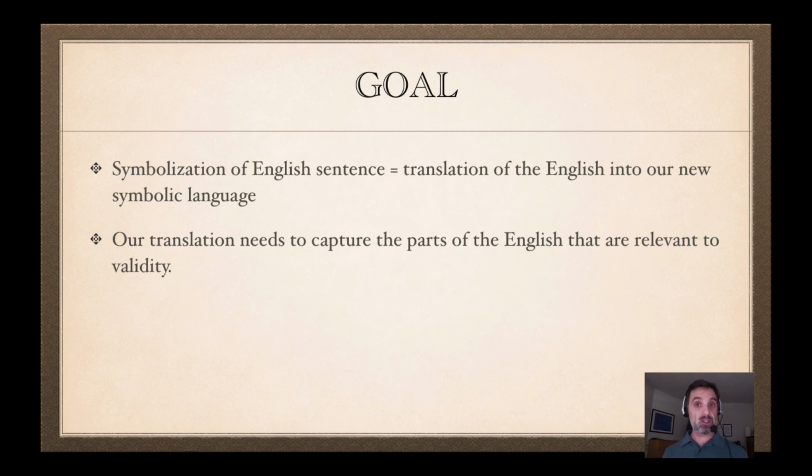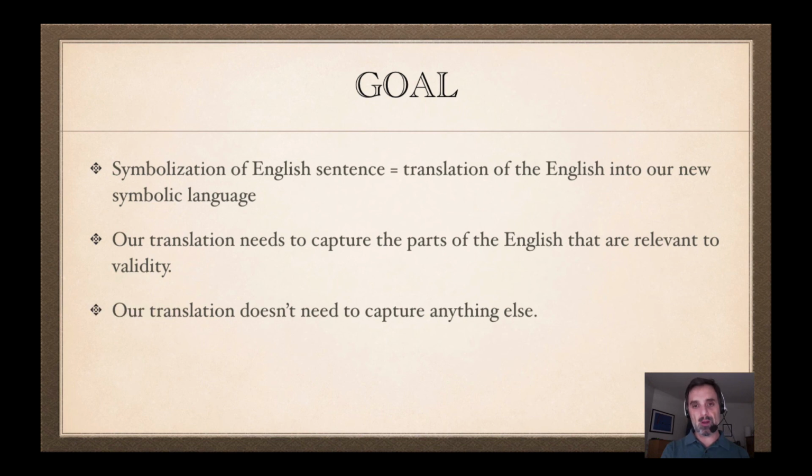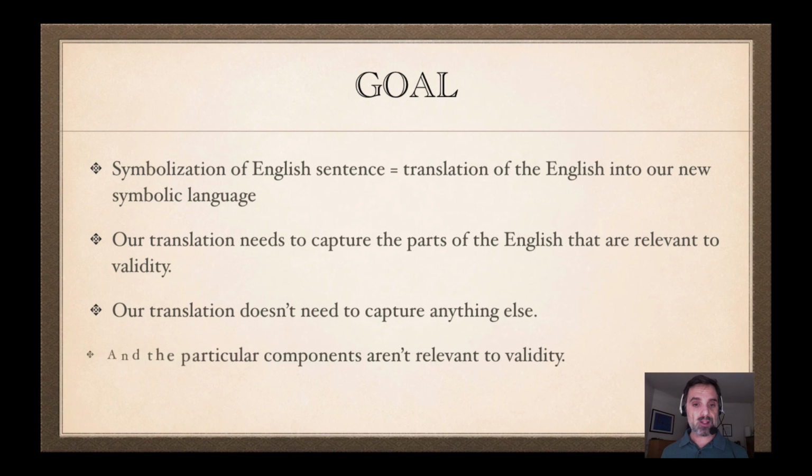So our translation needs to capture the parts of the English that are relevant to the validity. But we also want to ignore the parts that aren't relevant to the validity. We don't want to worry about capturing them in our translation. And what we just saw is that, at least for some valid arguments, the particular subject matter doesn't matter for the validity of the argument. And so we're not going to worry about capturing those particular components. So what does that mean for how our symbolizations work? It means this. We'll find out in the next video.